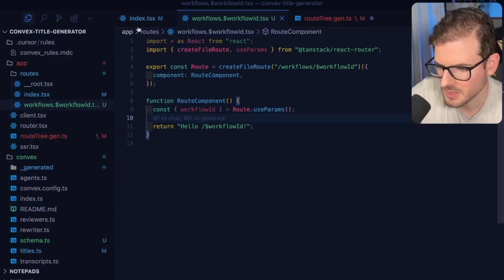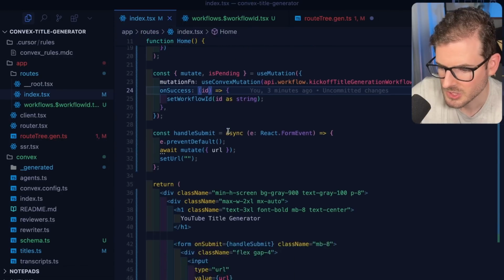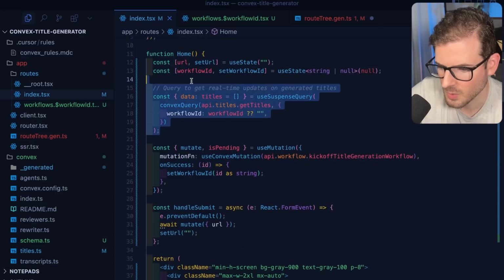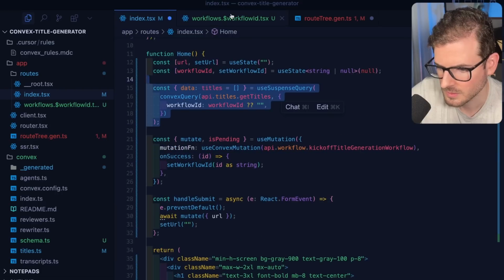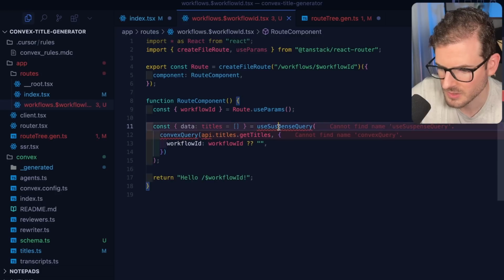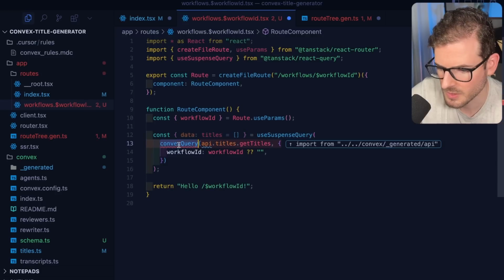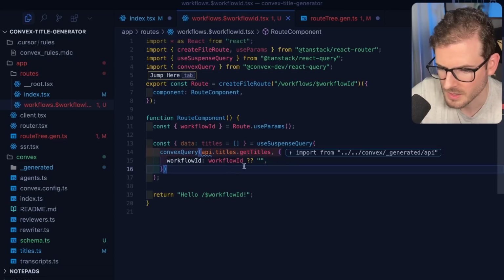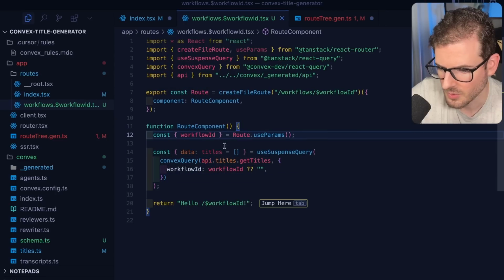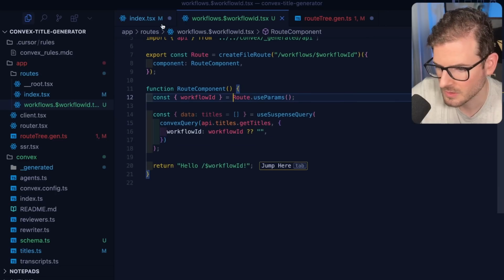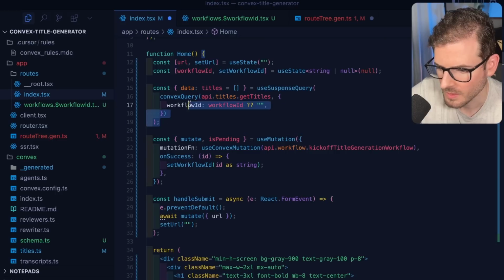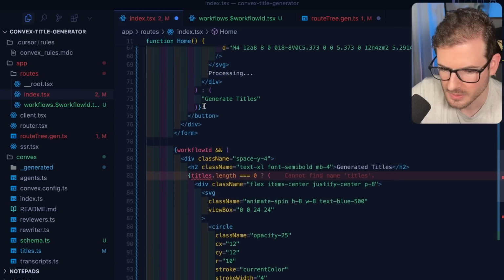And then we basically want to get the workflow. I'll use a suspense query, use a Convex query to get back the workflow titles of that, which means we don't need this anymore.